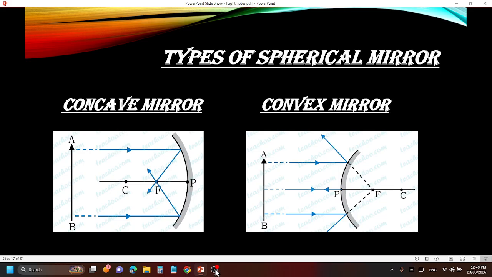On the reflecting surface, if we join the down point to the up point of the mirror, that line is called aperture. That is the diameter of the reflecting surface of a spherical mirror, which is given the word aperture.